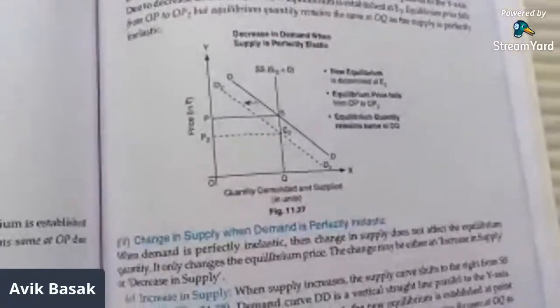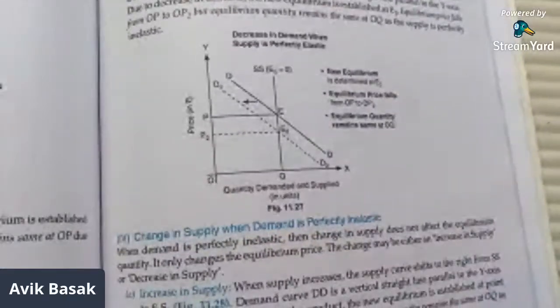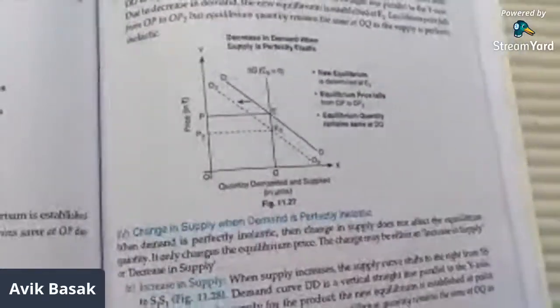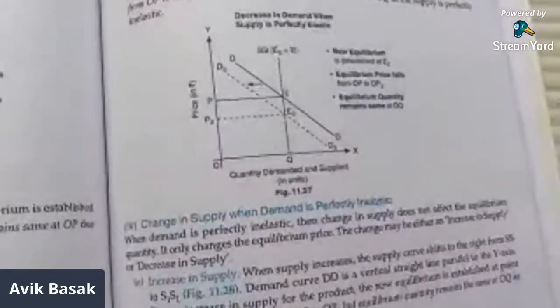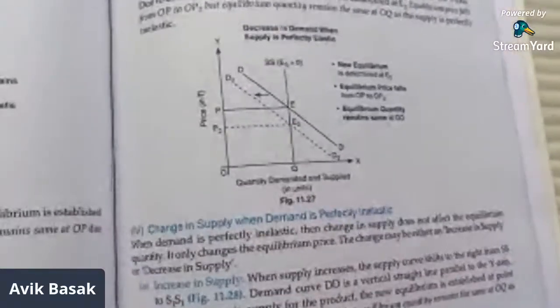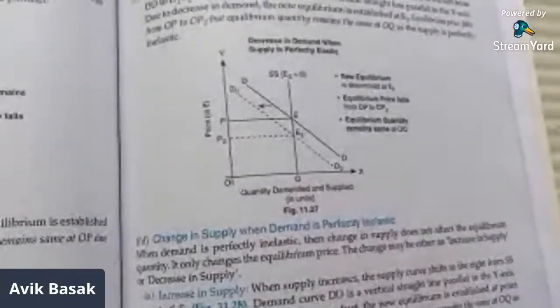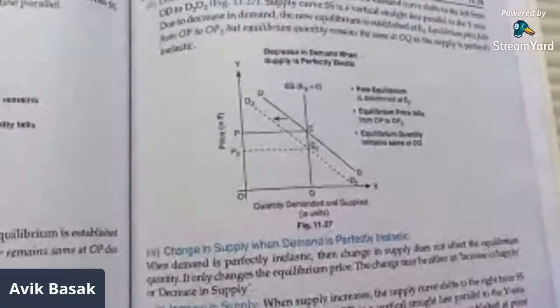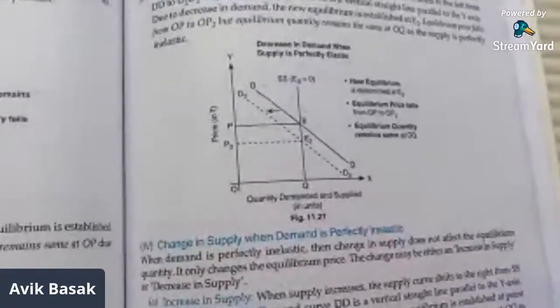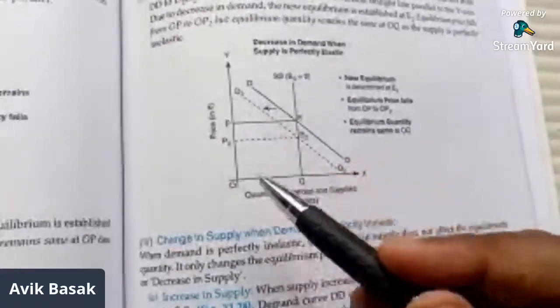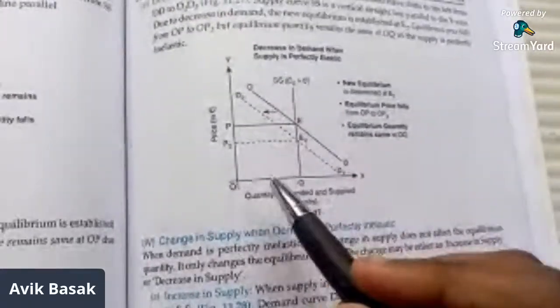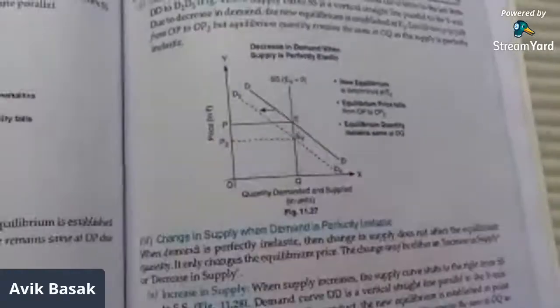For example, supply is 100, but demand has fallen from 100 to 80. Supply is higher, so there is excess supply. This leads to competition among the sellers, and a fall in price from OP to OP2 at the original quantity OQ.